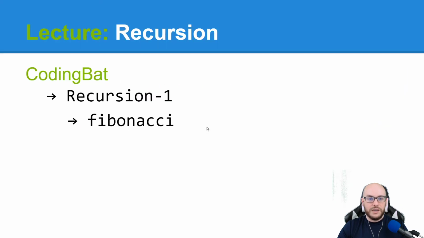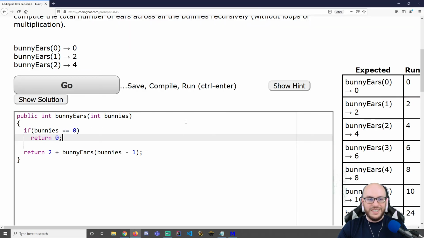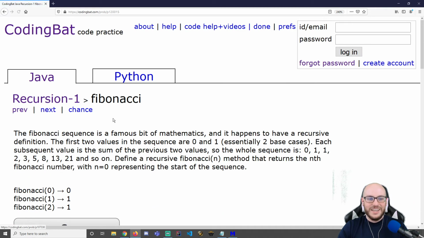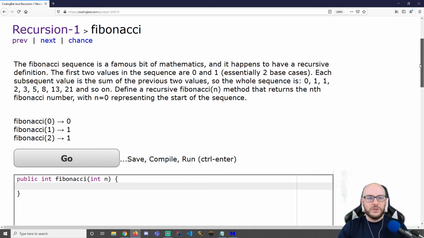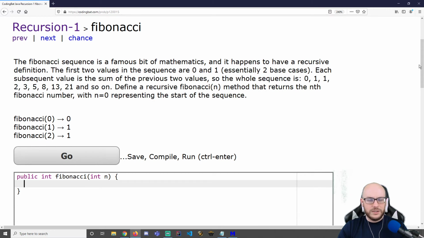We're going to do more coding back in just a moment, such as Fibonacci. That moment is right now, apparently. So the Fibonacci sequence is a famous bit of mathematics, and it happens to have a recursive definition. So people start to associate these two together. There's lots of recursive mathematics that occurs, Fibonacci being one of them.